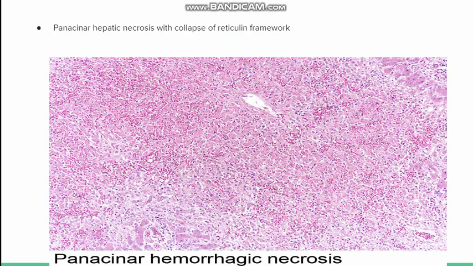This is the microscopic picture which shows the massive necrosis happening in the liver. So here you can see there are certain viable hepatocytes, although they are not present in proper cords. Okay, but you can make out that it is a slide of liver. Here are also random hepatocytes we can see. Otherwise, you can see the whole of this area is necrosed. So this is known as pan-acinar hepatic necrosis with collapse of reticular network. This is characteristic of fulminant hepatitis.